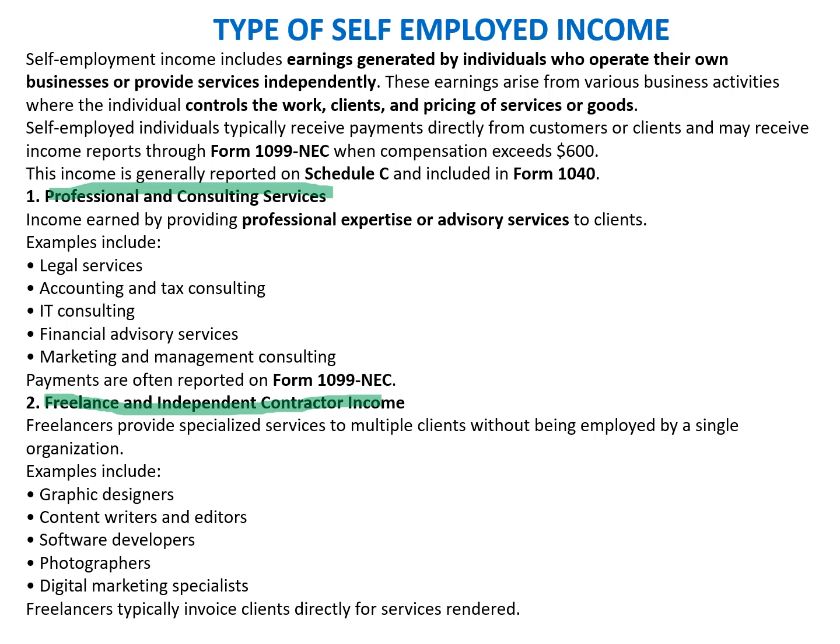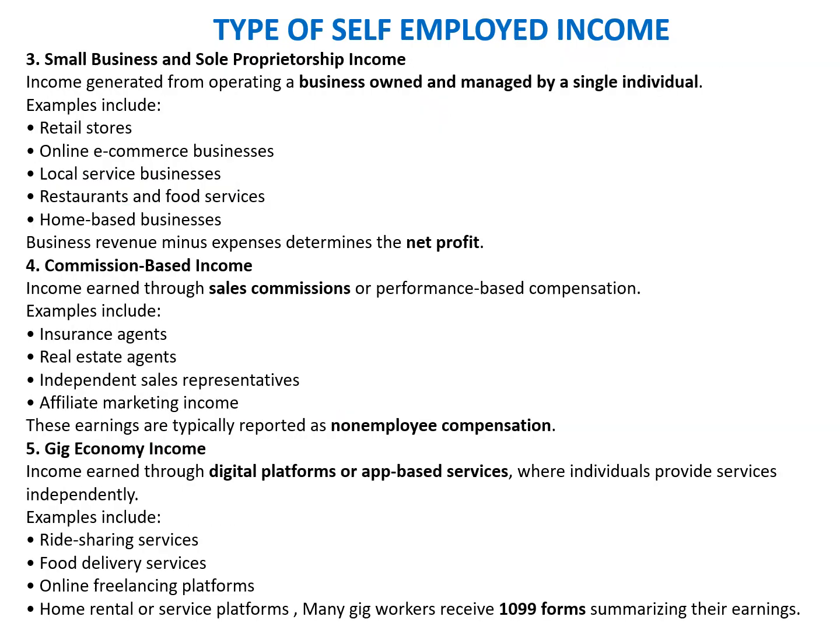We'll move to the next slide and look at another set of income that is treated as part of self-employed income. Third is small business sole proprietor income: income generated through businesses operated and managed by a single individual, like retail stores, online e-commerce businesses, local service businesses, restaurants, and food chains. Then there is commission-based income, earned through sales commissions or performance-based compensation, like insurance agents, real estate agents, and independent sales representatives.